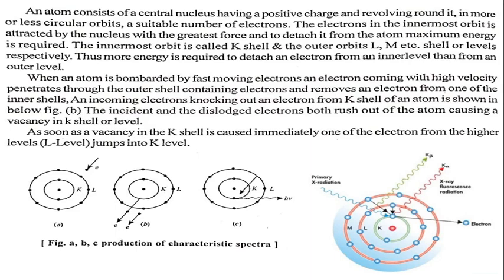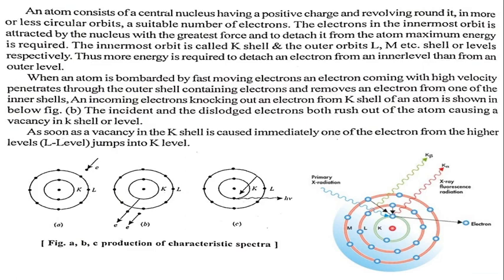An atom consists of a central nucleus having a positive charge, see in figure, and revolving round it in more or less circular orbits, see in figure, a suitable number of electrons.